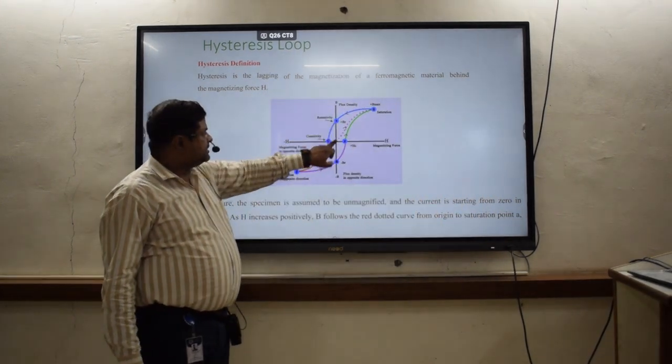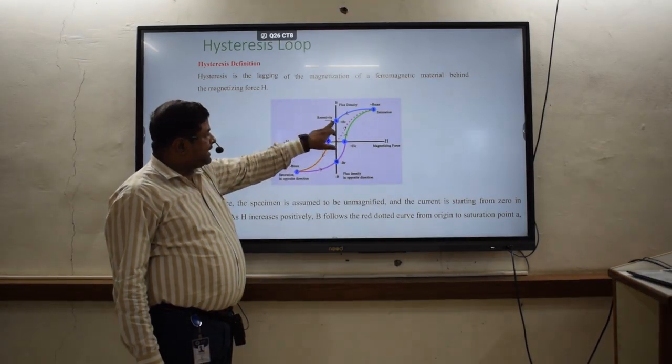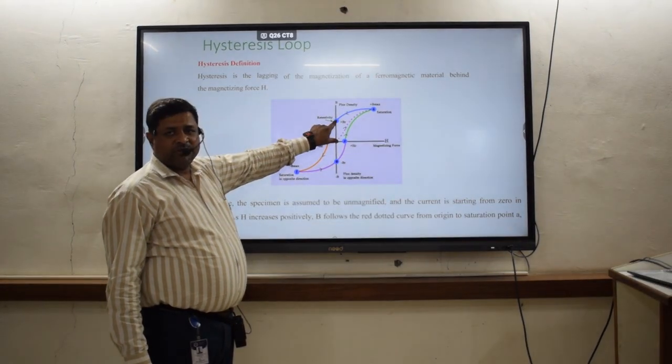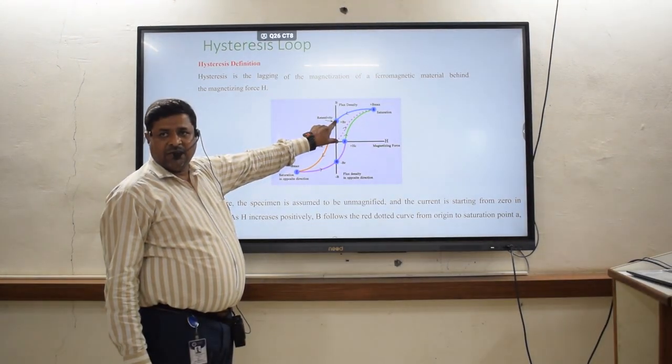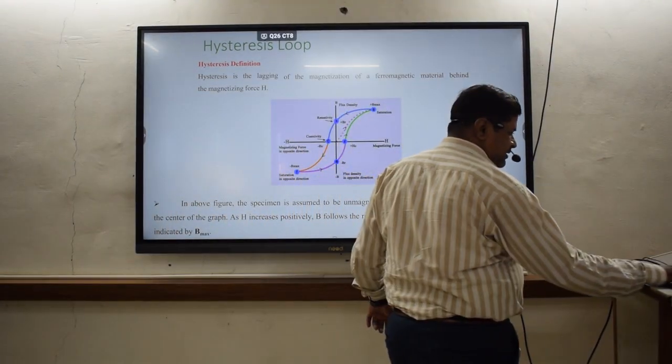So this much flux density is called retentivity. That means this material has retained the magnetic field, this value of magnetic flux. That is discussed in the next figure.